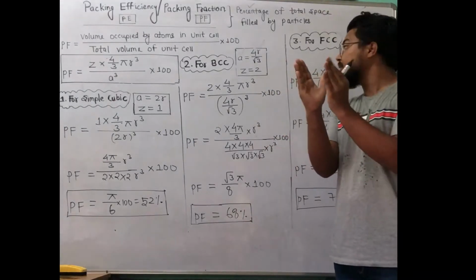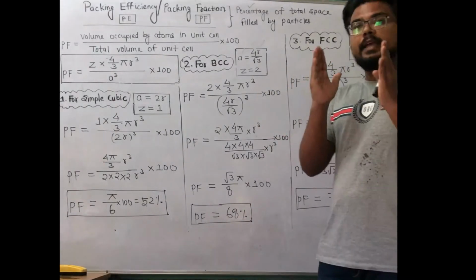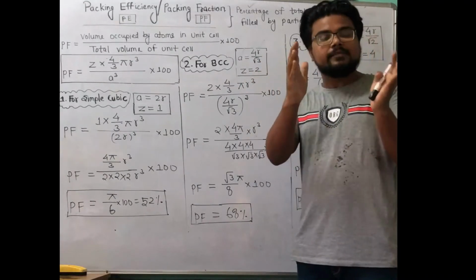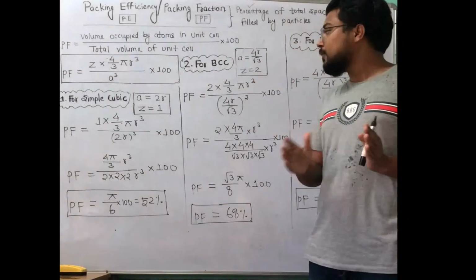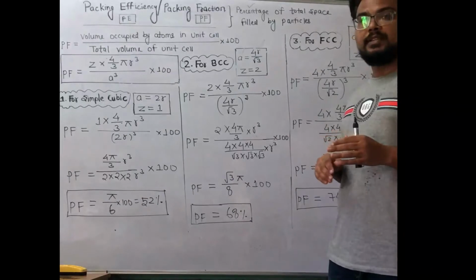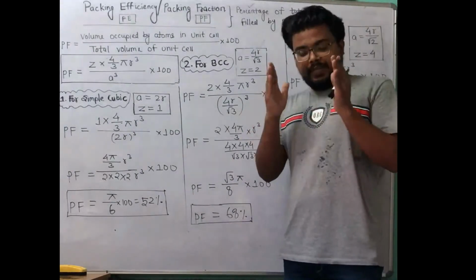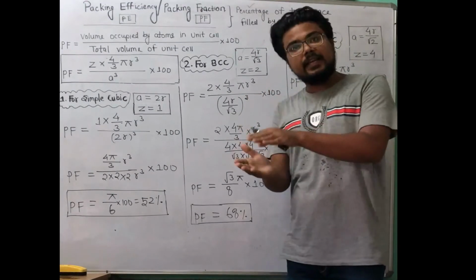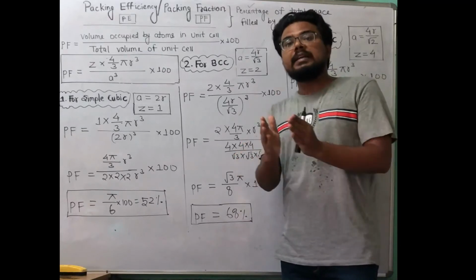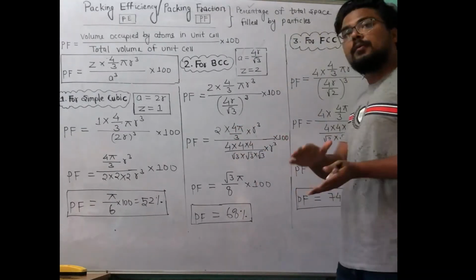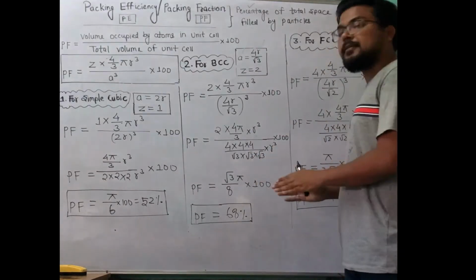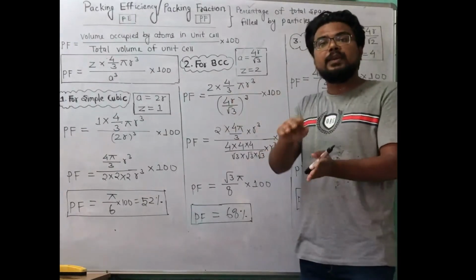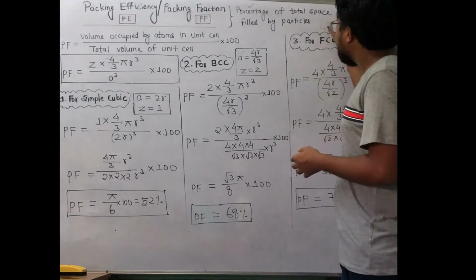Means in face centered cubic unit cell, the area occupied by atoms which are present on the corners as well as on each face center of the cube will be 74%. That means we can conclude that in simple cubic unit cell, less area is occupied by atoms, but in face centered cubic unit cell, more area is occupied by atoms. That's why we further designate FCC as CCP. CCP means cubic close packing.